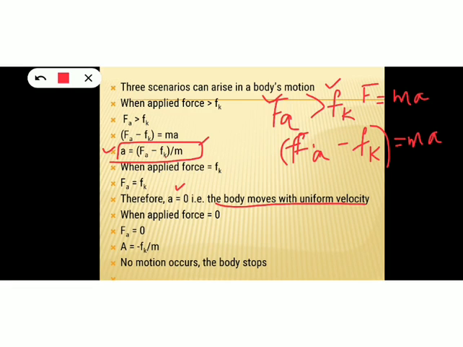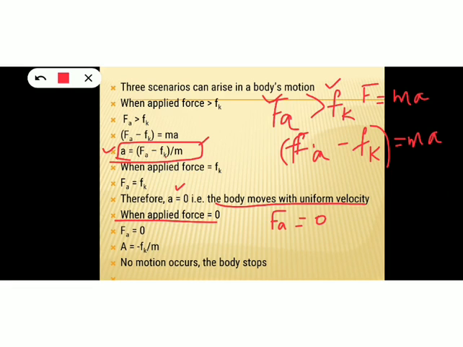Now suppose the applied force is 0. When applied force Fa is equal to 0, then acceleration a will be equal to minus Fk by m. That means no motion occurs and the body stops, because the body moves as a result of the applied force.